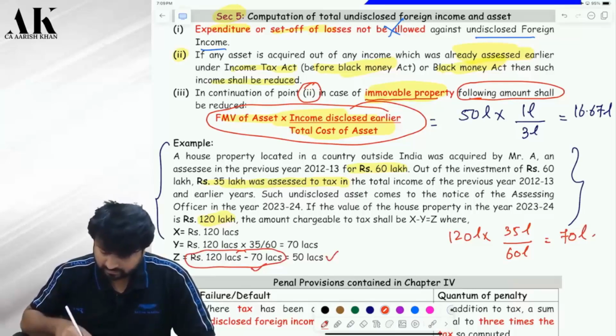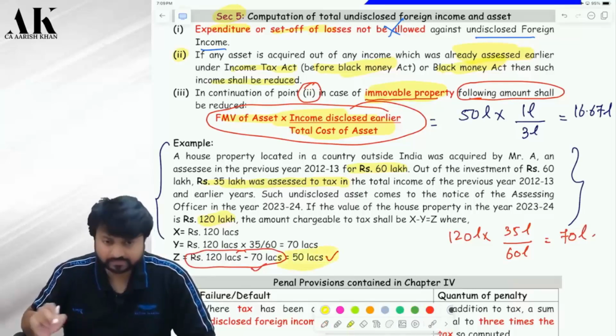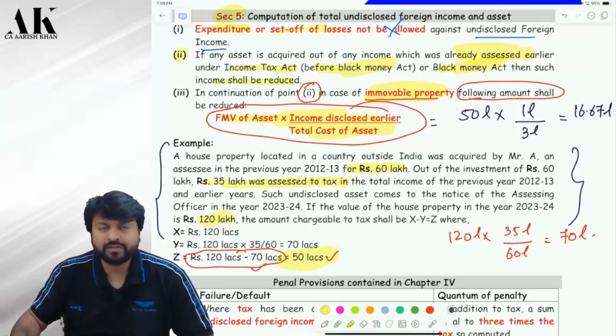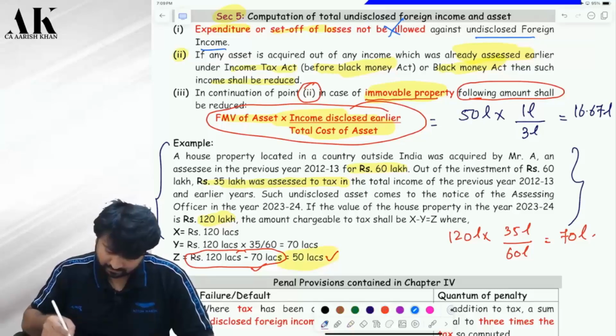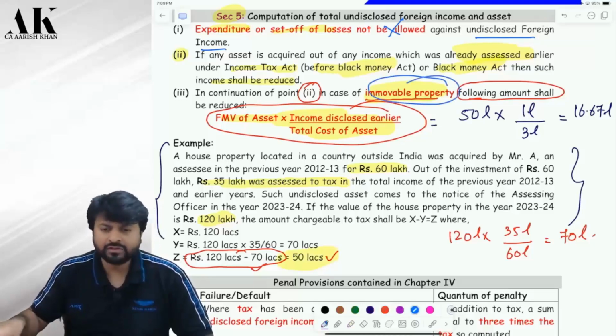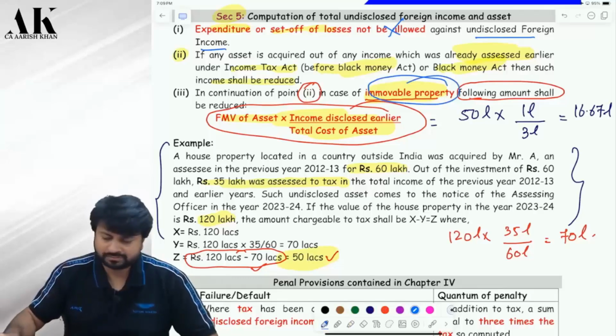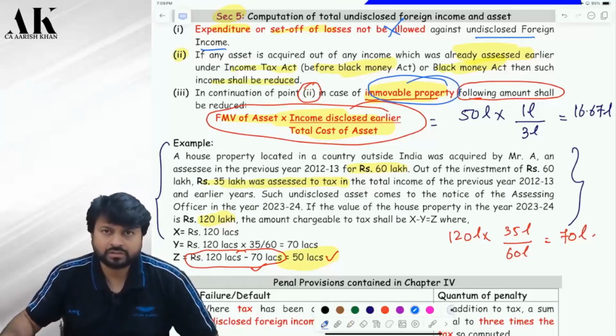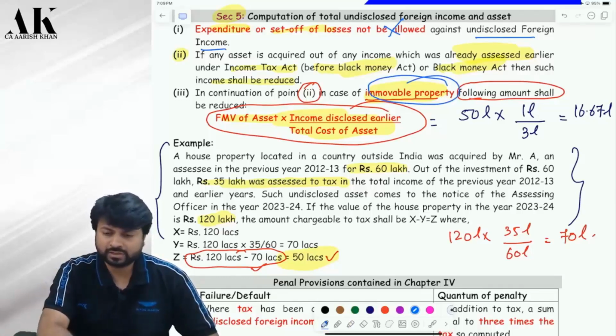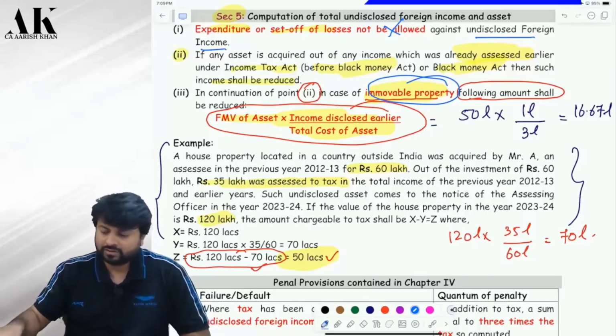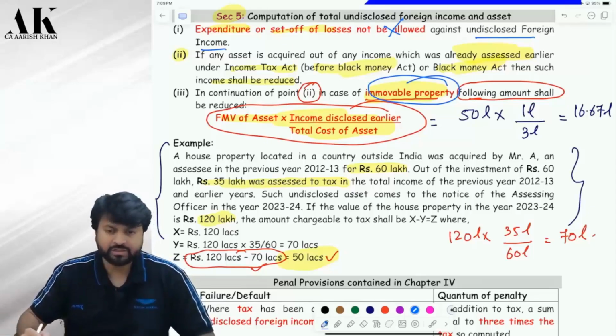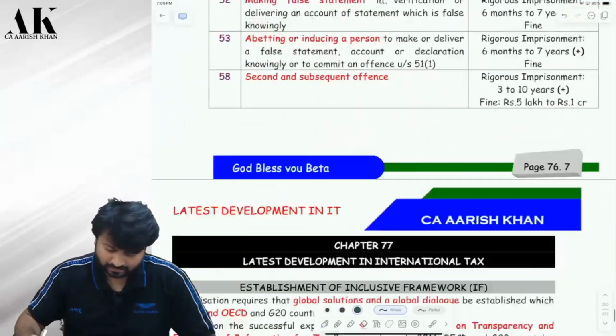So this is how you are going to value your asset. Now this benefit is only given for one asset. Which is that one asset? Only for immovable property. Unfortunately, this should have been given for other assets also. This should have been given for jewelry also, right? Jewelry also increases with time or not? This should have been given for shares also. Shares also increase with time, correct? So they have not given all these things. What can we do? Nothing can be done. Shall I go ahead?